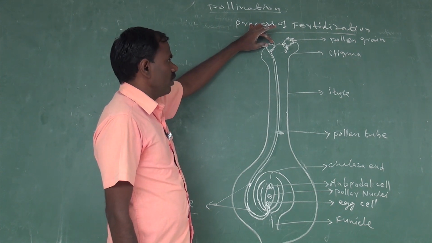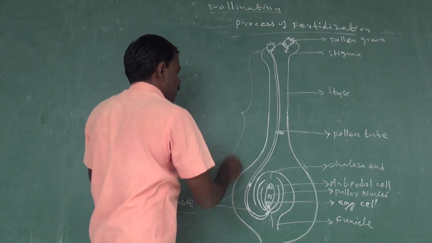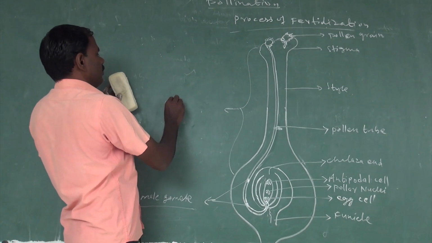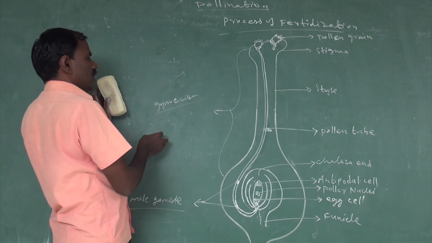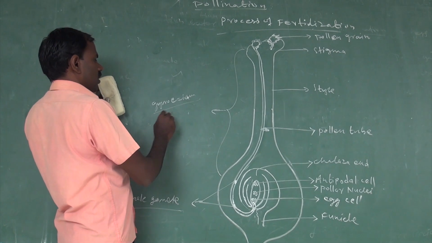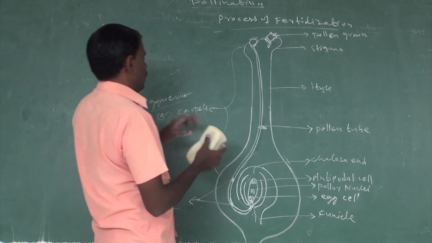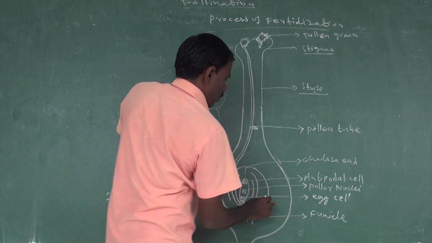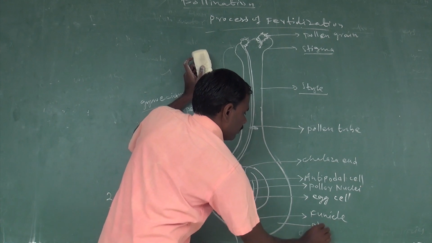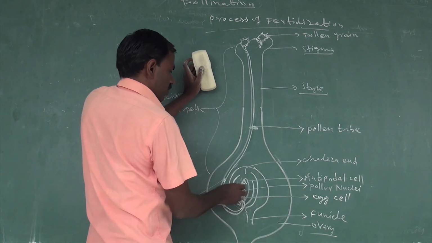The pollen attaches to the stigma, part of the female reproductive organ, the gynoecium, also called carpels. There are three parts of the gynoecium: stigma, style, and ovary. Inside the ovary are the ovules.